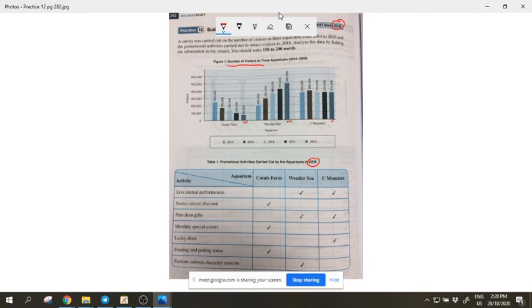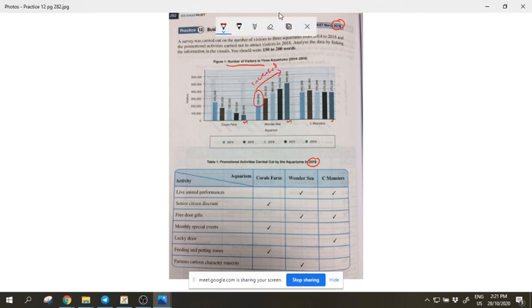Okay, so to start with Wonder Sea, if you follow the style that I taught you, then you can always start by talking about 2014 first for Wonder Sea. What happened in 2014? So in 2014, Wonder Sea had 200,000 visitors. Or you can say the number of visitors who visited Wonder Sea was 200,000 in 2014. All right, and gradually increased.